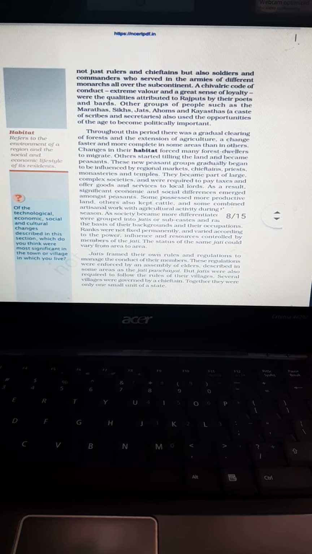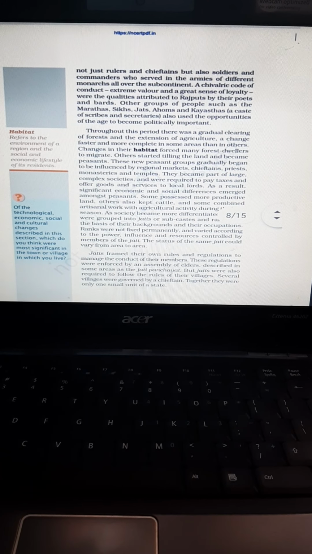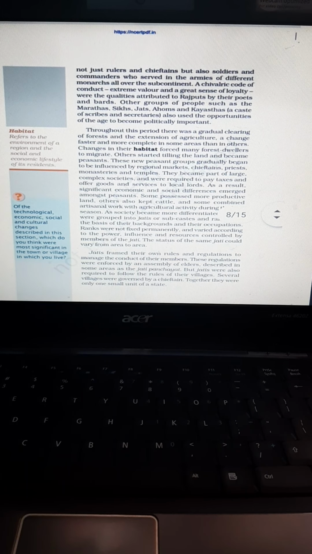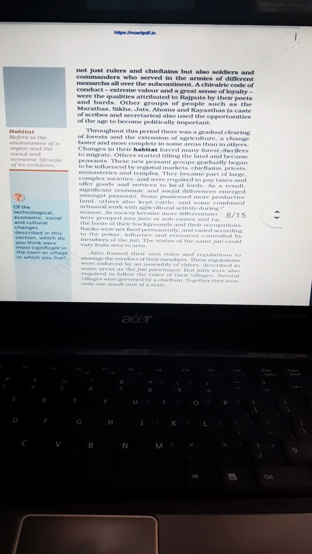Why? Because peasants started cultivating the land, they started doing agriculture, and for that reason the peasant was important during that time. Small regions developed, and each region had its own society. So when the land was divided into small regions during the reign of the Tughlaq dynasty, each small region started maintaining its own society.